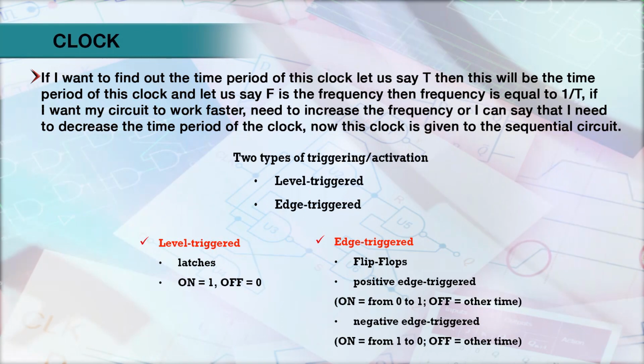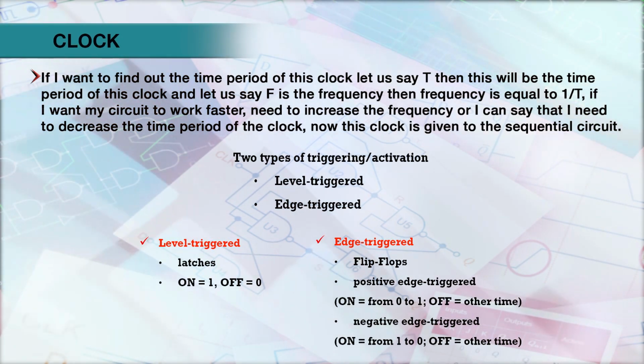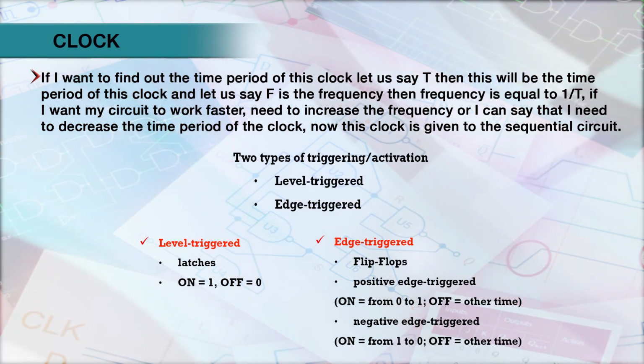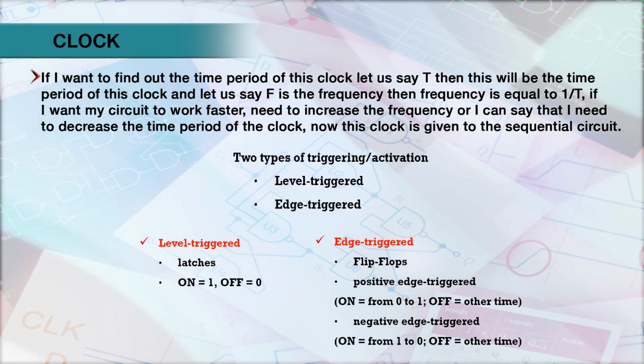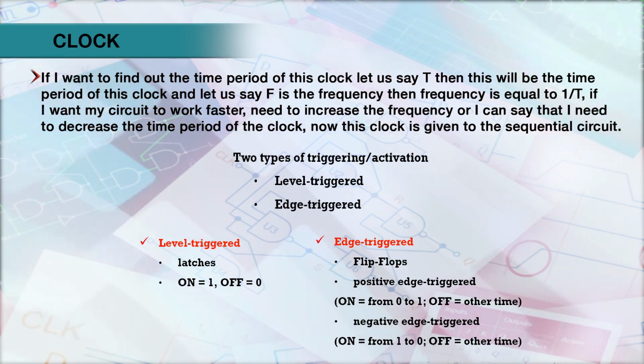If I want to find out the time period of this clock, let us say T, then this will be the time period of the clock, and let us say f is the frequency, then frequency is equal to 1 upon T.